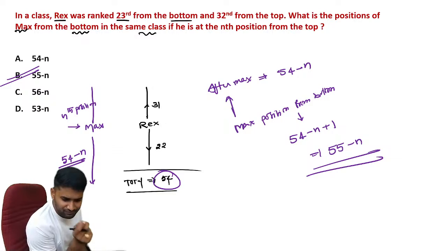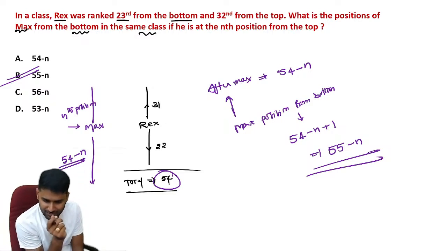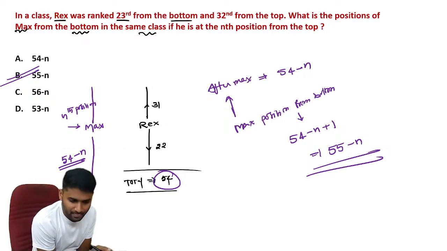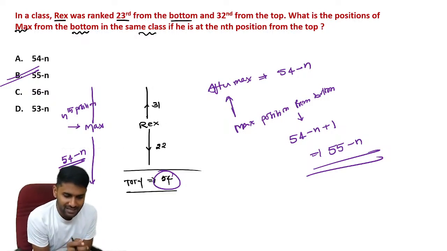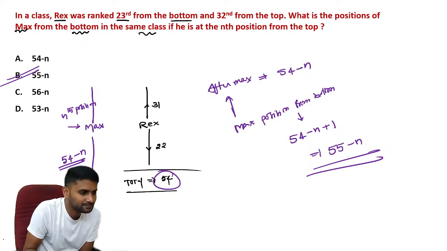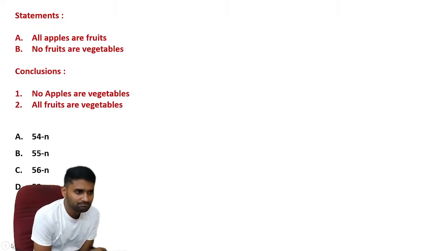Samir, please check that you missed one basic piece of information. Don't forget that kind of information. It's 55 minus n, not 56 minus n. Very good. On to the next question.